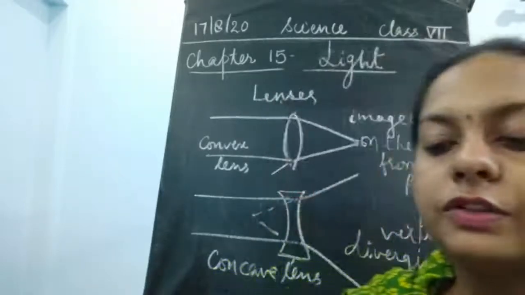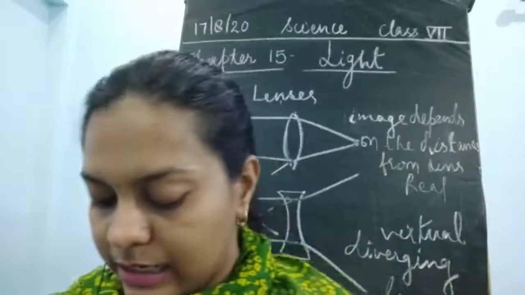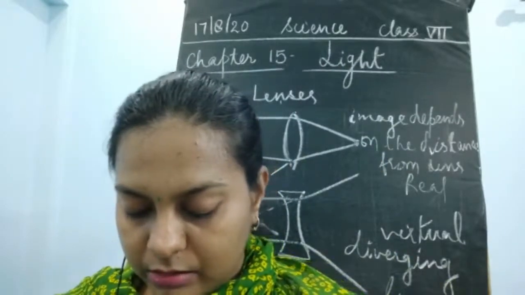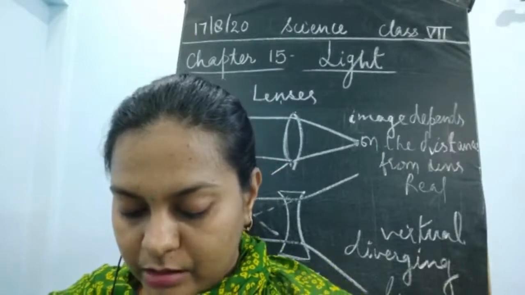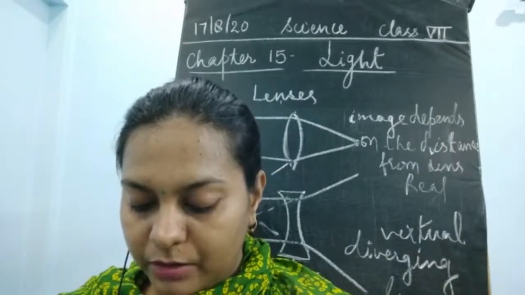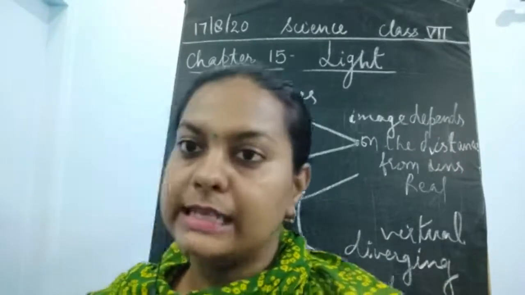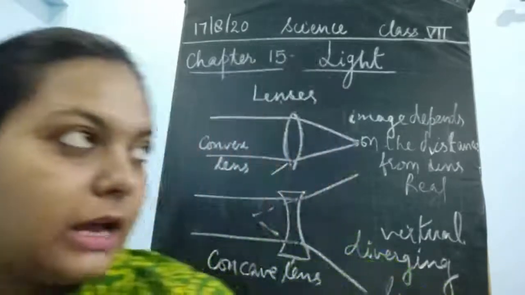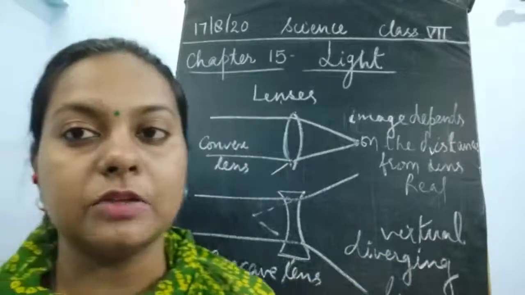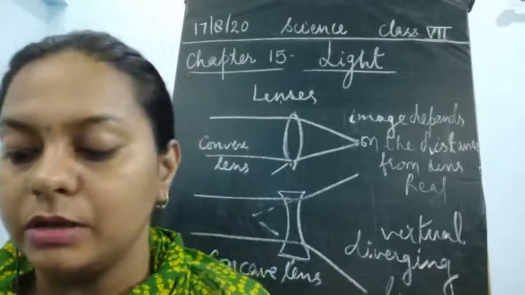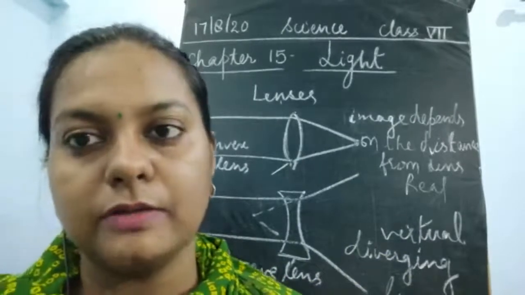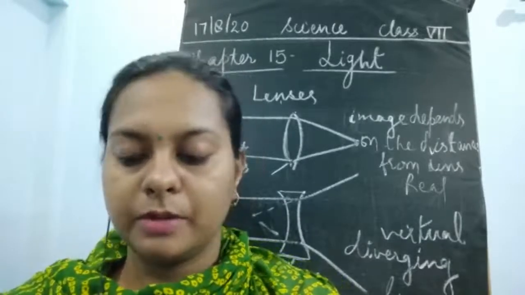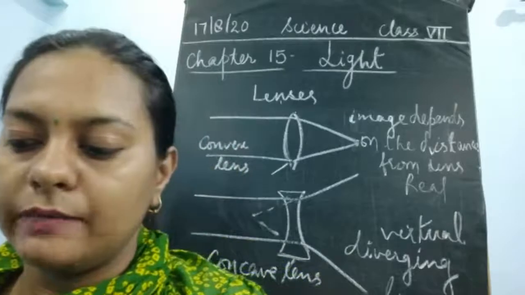Okay, children? So this was all about the lenses. The images formed by the concave and convex lenses have different natures. The convex lens forms the real image, whereas the concave lens forms the virtual image. So we have seen the image formation in the concave and convex lenses.